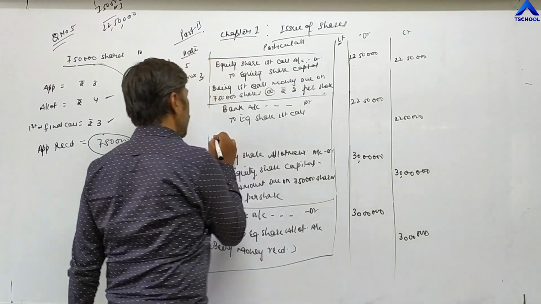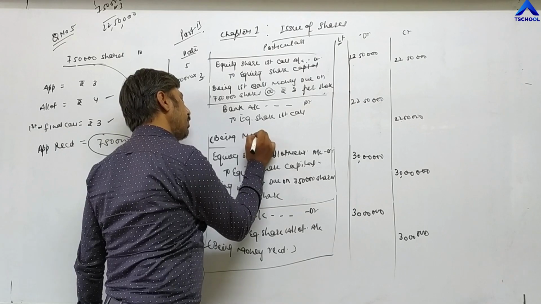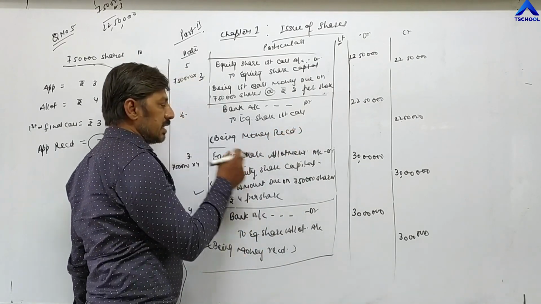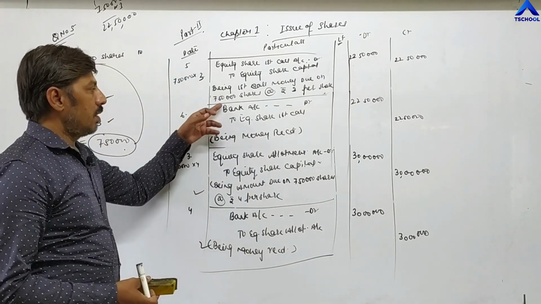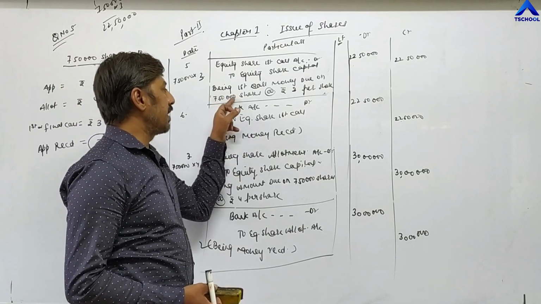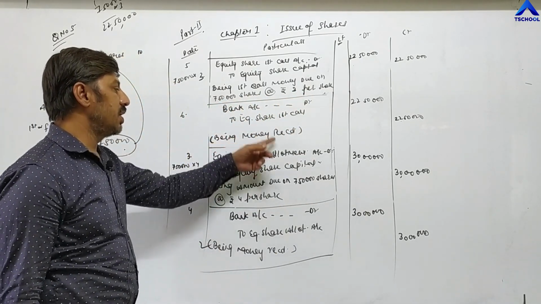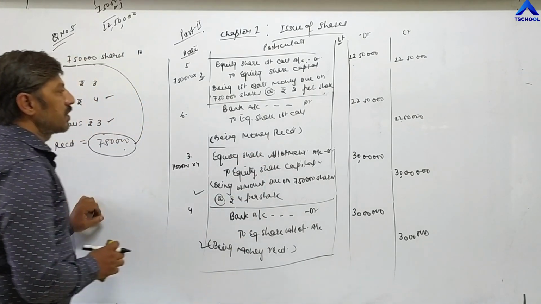Then the narration again is same, being money received. The full sentence is being money received on first call on 7,50,000 shares at the rate of 3 rupees per share, but you can write in short, being money received. In this way, you have to pass 6 entries in the first question. The first question is completed.